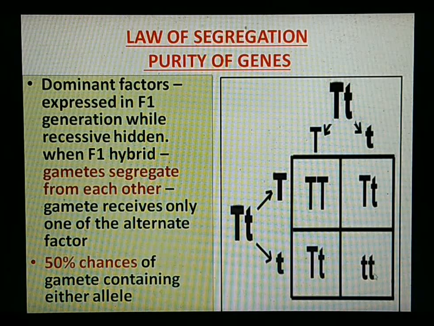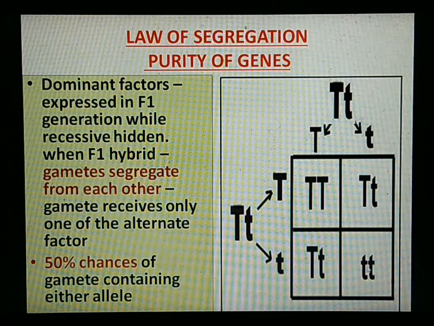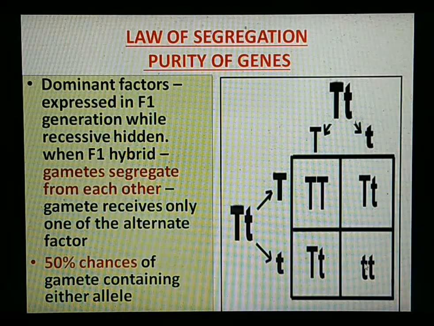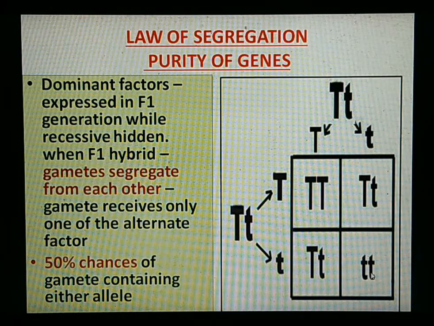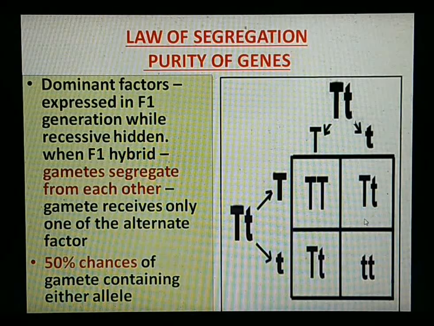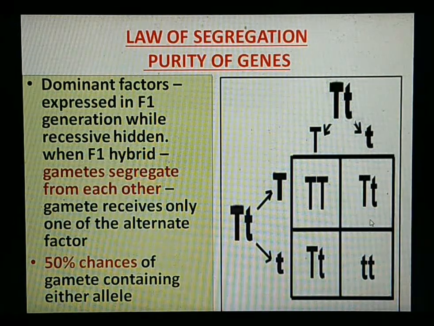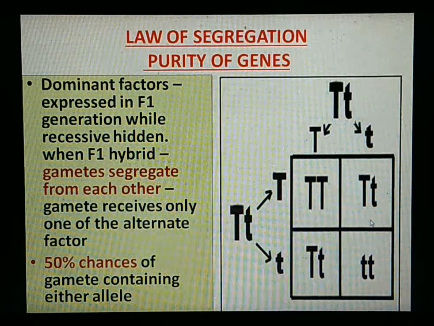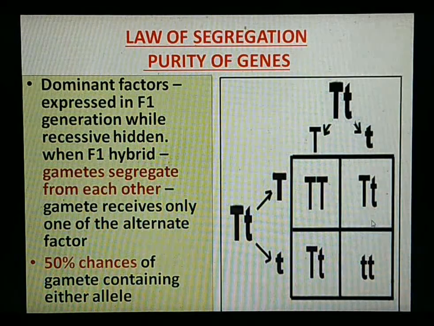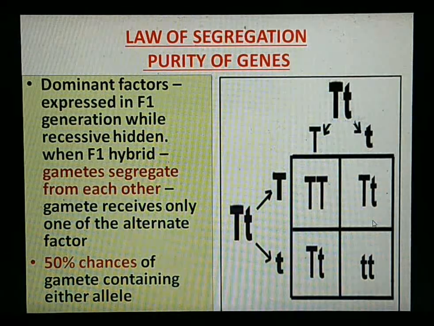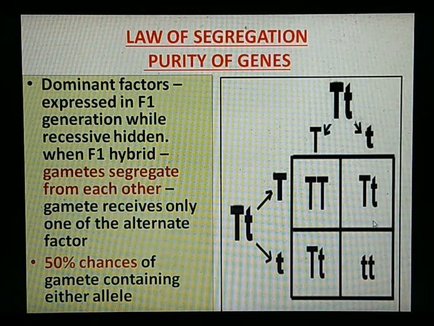That means the recessive factor is expressed only in the presence of its own kind of allele, for example, small t, small t. Similar results he had seen in other plants too. So these were the two laws which he proposed based on the monohybrid cross: the law of dominance and the law of segregation.